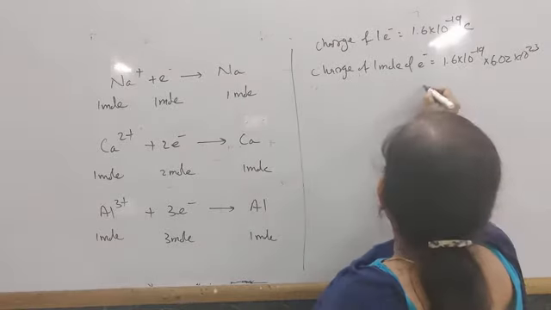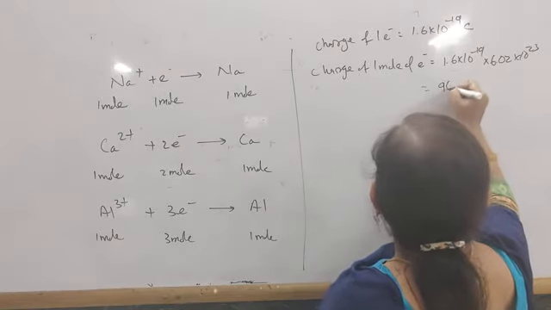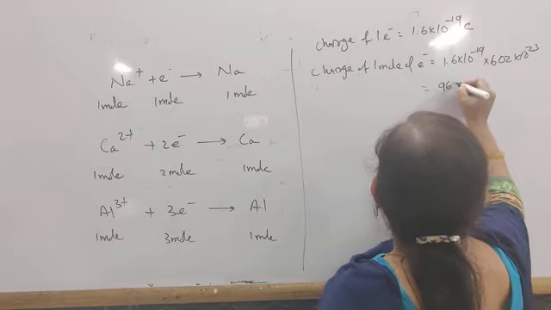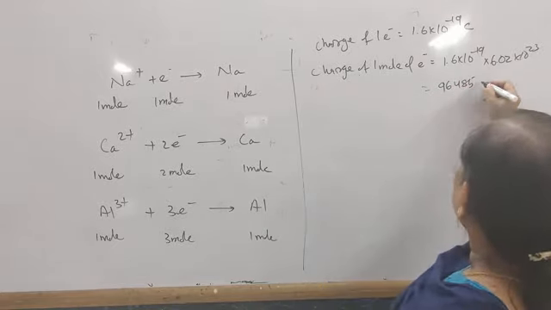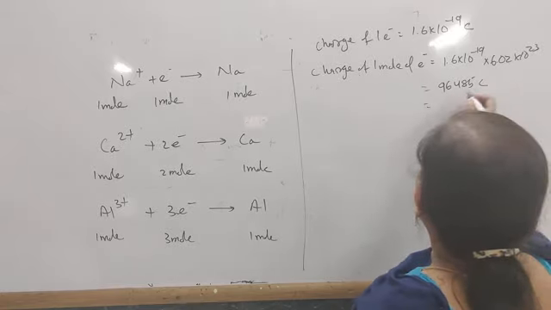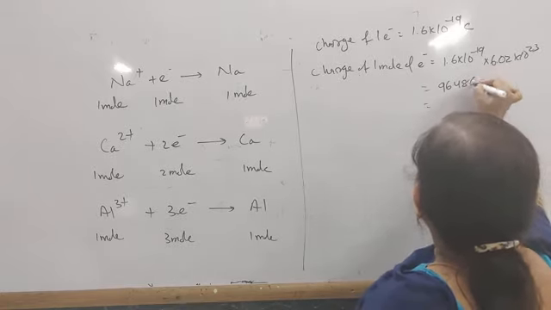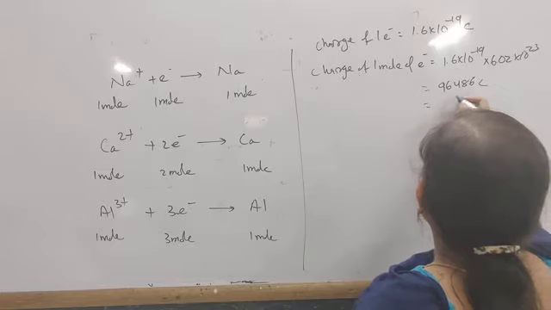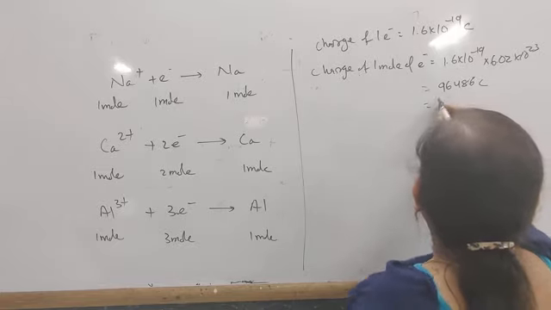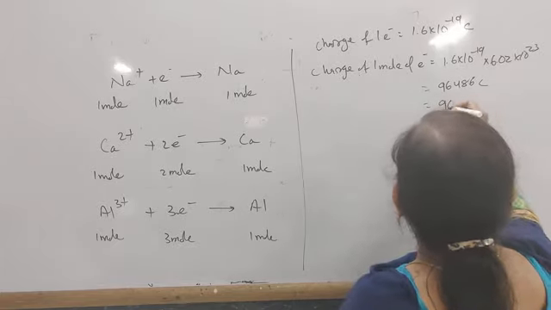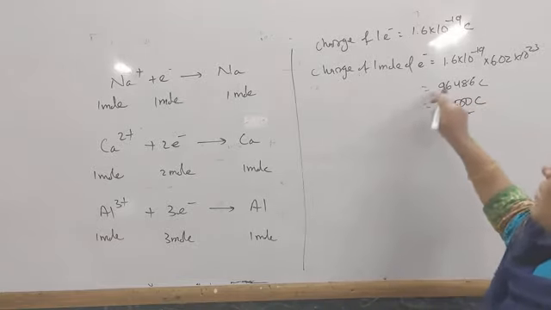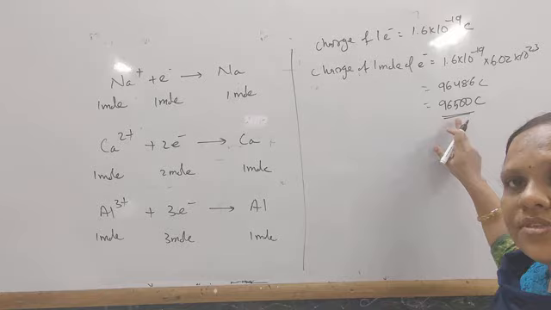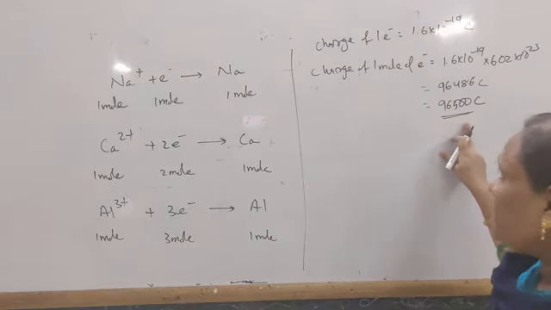This value is nearly equal to 96,485 coulomb, and generally we put this value as 96,500 coulomb, to make it a whole number.